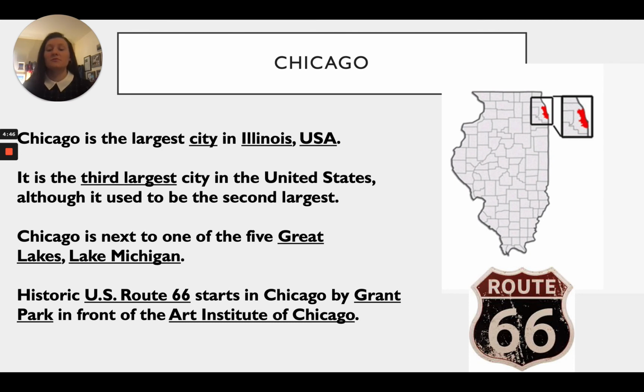Chicago is next to one of the 5 Great Lakes, and so it is next to Lake Michigan. And historic U.S. Route 66 starts in Chicago by Grant Park in front of the Art Institute of Chicago.